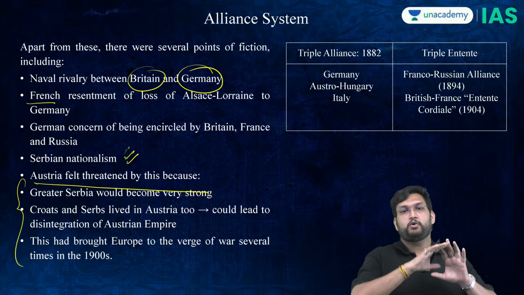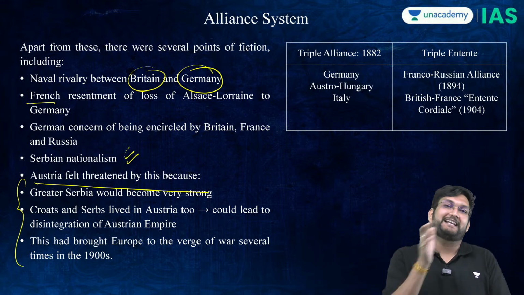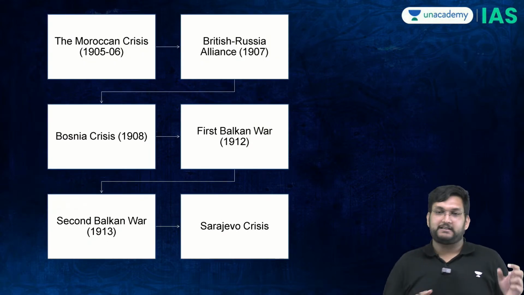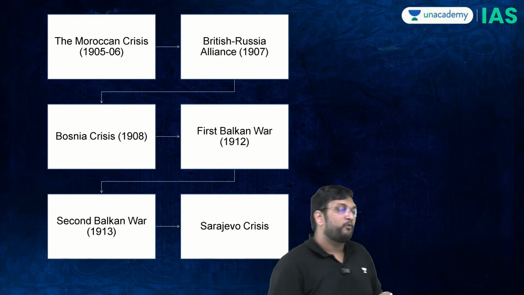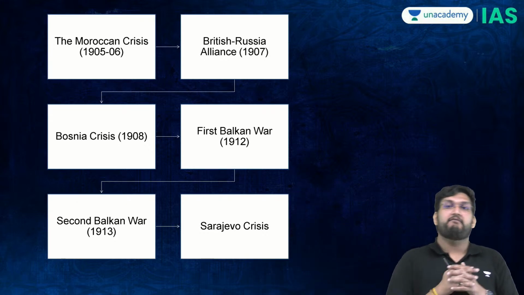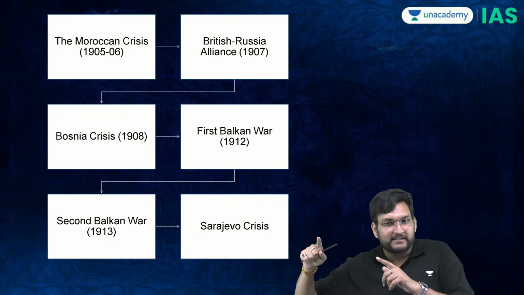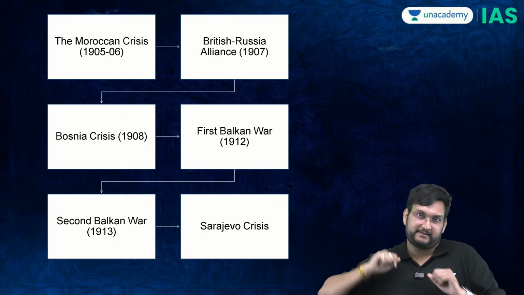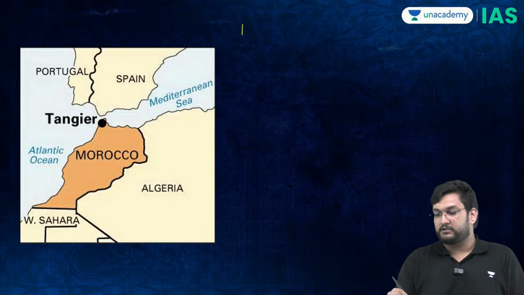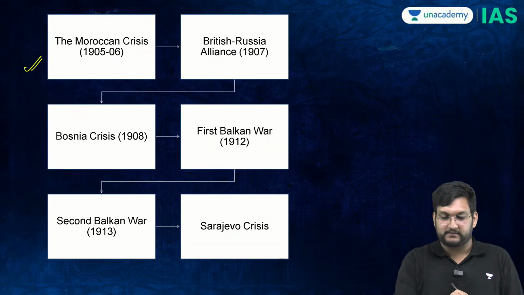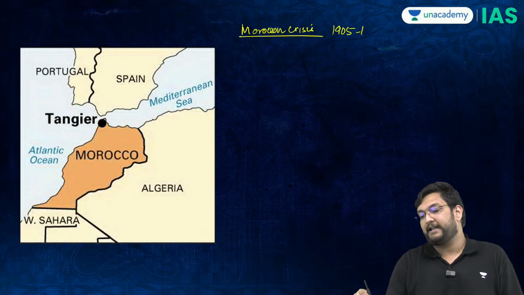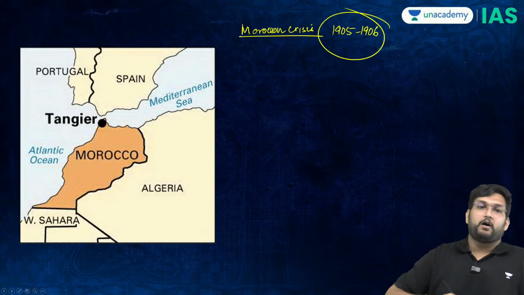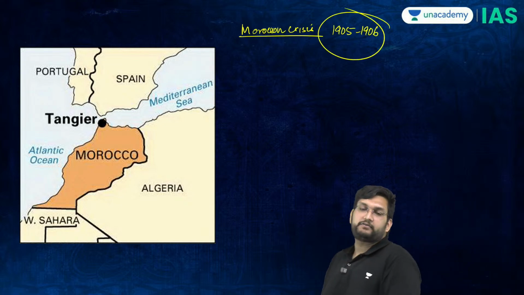Now, as you all have agreed that you understand what is happening in 1900, now we enter into another set of events which in themselves are very, very significant. The details of these events are not important, but the impact is. The first is called the Moroccan crisis of 1905 and 1906. What is the Moroccan crisis of 1905 and 1906?